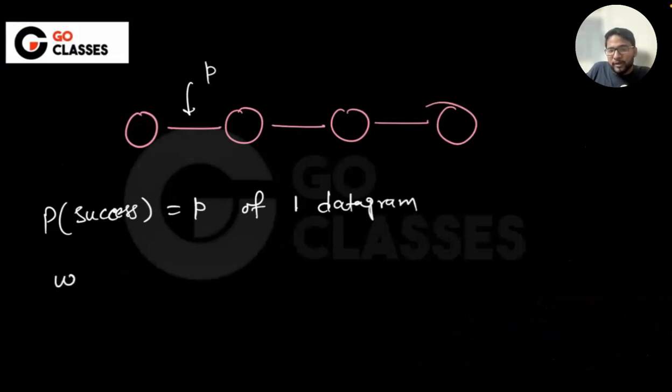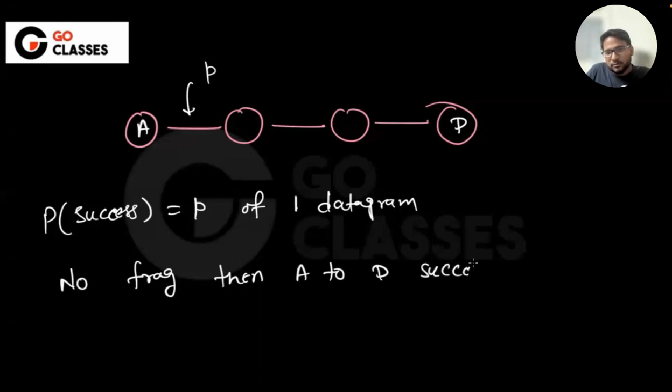When there is no fragmentation, what is the probability of success? A to D successfully reached is P power 3.